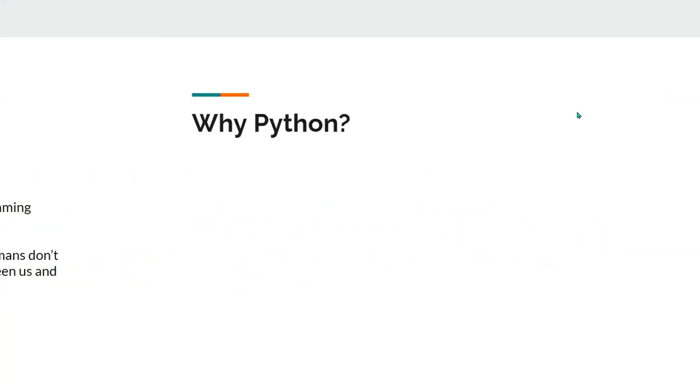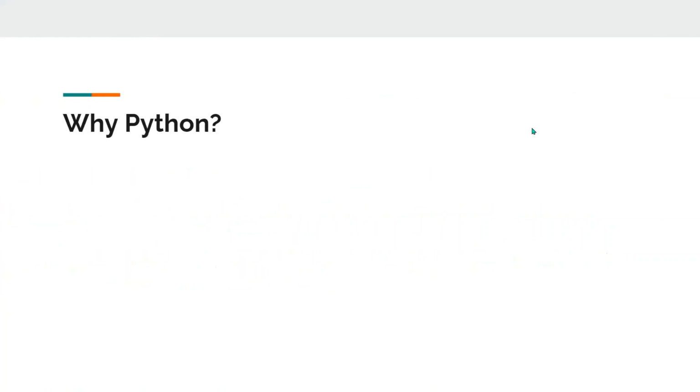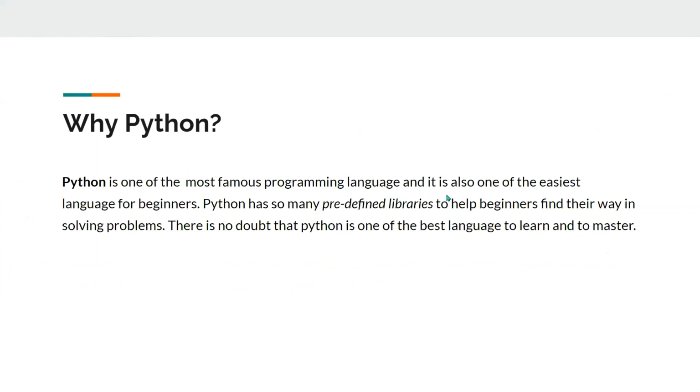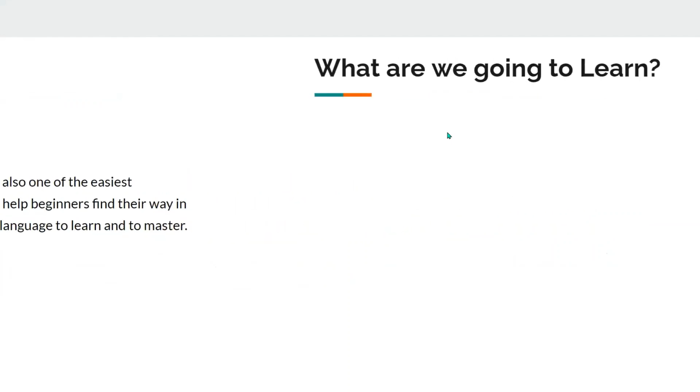So you might ask, why did I choose Python for this series? There is a reason for that. Python is one of the most famous programming languages, and it is also one of the easiest languages for beginners. It has so many predefined libraries that help us solve any type of problem. Its syntax is very simple, and the amount of code you have to write is also very less. That's why we are going to go ahead with Python.